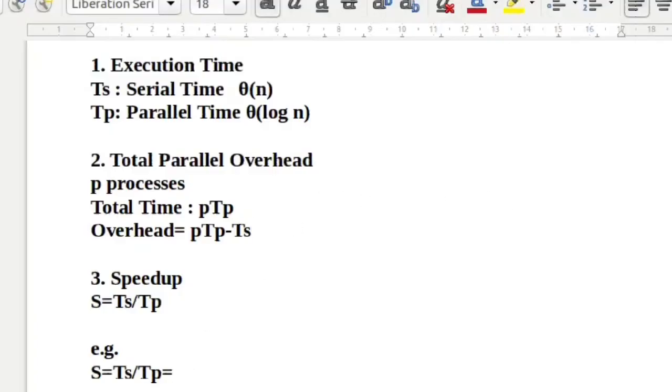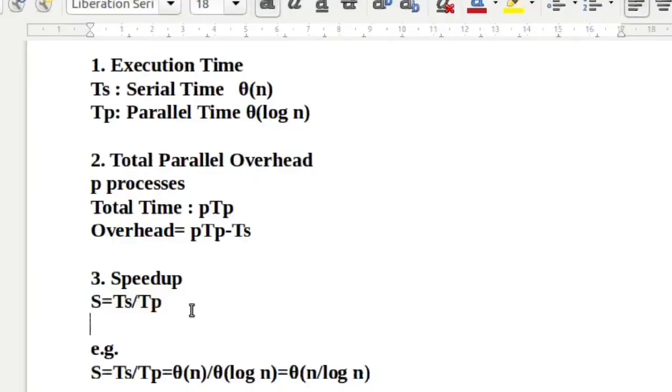So we'll take theta of n divided by theta of log n. So it will become theta of n divided by log n. In this way, speed up is calculated, that is serial time divided by parallel time.